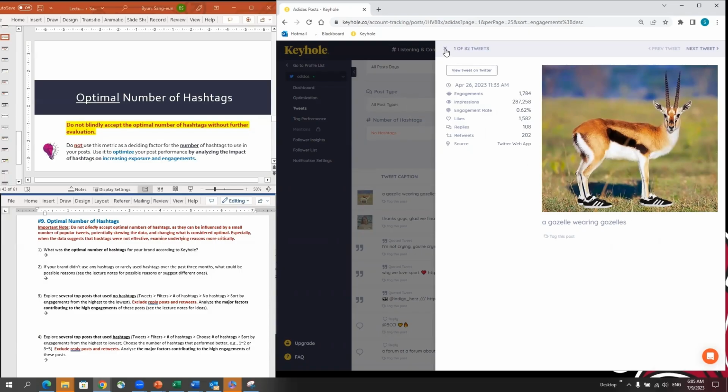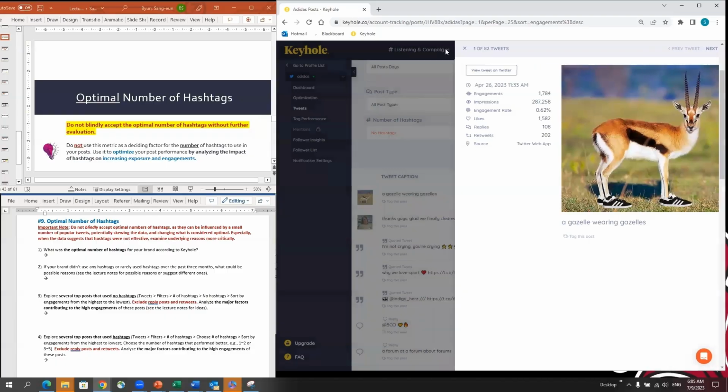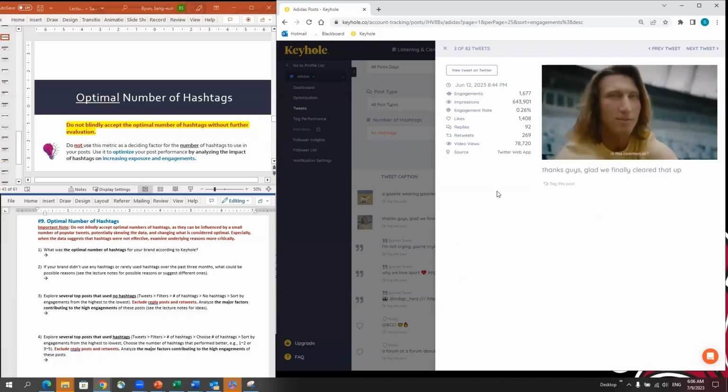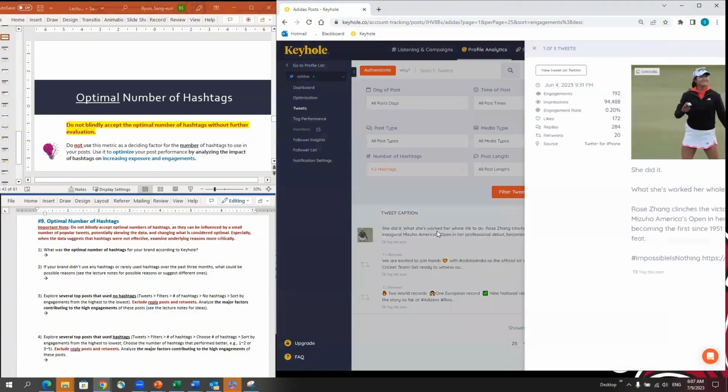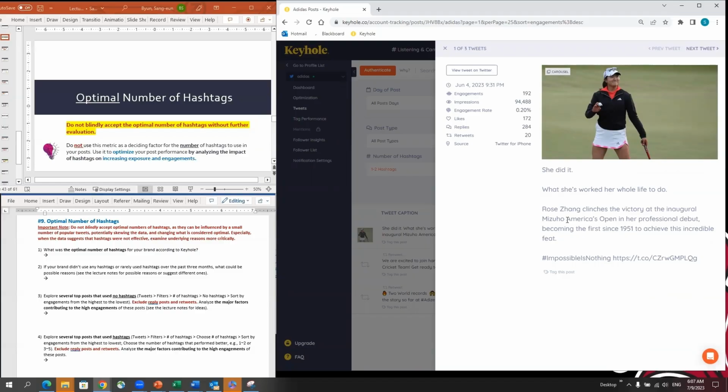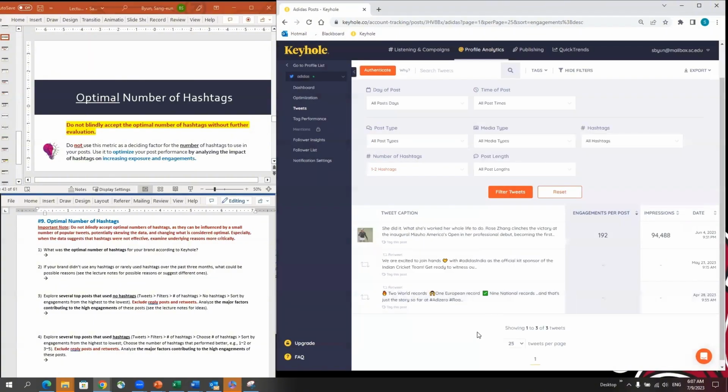Not every content requires a hashtag. When it's funny, it doesn't need additional help. It may automatically generate engagement from their followers. Figure out the success factors and replicate those success factors in creating future posts without using hashtags. When posts were engaging with a hashtag, choose 1 or 2 or 3 or 5 hashtags that performed better. In this case, they used only one for this post. It is motivating and inspiring, and they put their branded hashtag. You can think about better strategies to use the hashtag to increase engagement.